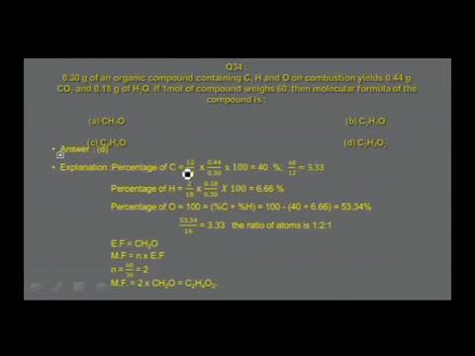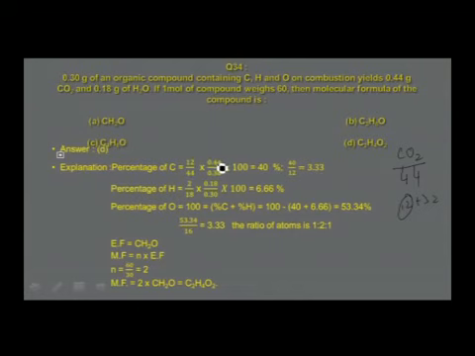Percentage of carbon, 12 by 44. What is this 12 by 44? 12 is the mass of carbon in 44 grams of carbon dioxide, because molar mass of carbon dioxide is 44. So molar mass of carbon dioxide is 44. How do you get this 44? This is 12 plus 32. So 12 grams is present in 44 grams. 12 by 44 into 0.44 by 0.3.